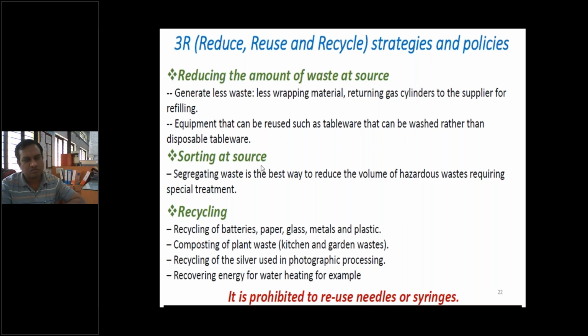Then sorting at source. Segregating waste is the best way to reduce the volume of hazardous waste requiring special treatment. Segregation at source is the better option. And recycling, I have already discussed some examples. The different materials I have shown are batteries, paper, glass, metals and plastics. Then composting of plant waste, kitchen and garden waste, then recycling of silver used in photographic processing, and recovering energy for water heating, for example.